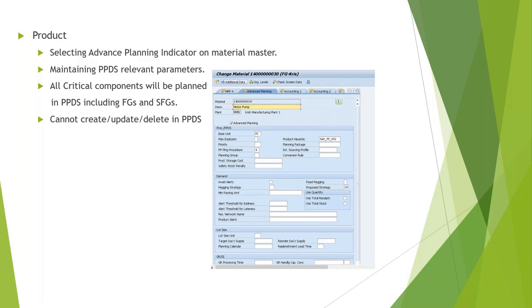So let's say I have an order of 500 to be created on the finished product, and for that, as per my BOM, I need 1,000 of my components. If those 1,000 components are available for that product location, then only you can go ahead and create the order of 500 at the finished product. If the components are not available, then you cannot create the receipt at the finished product, so the planned order will not be created.